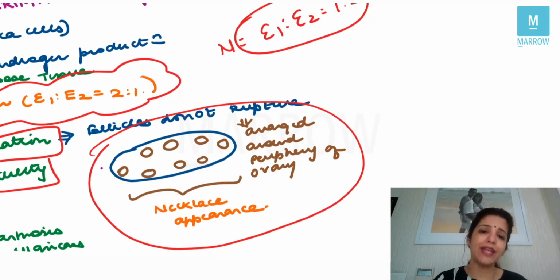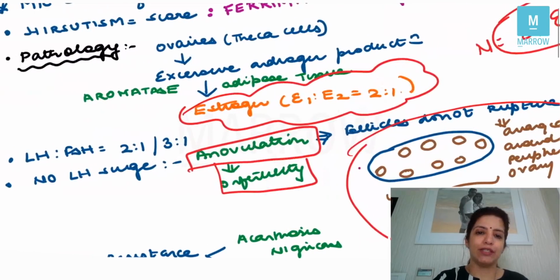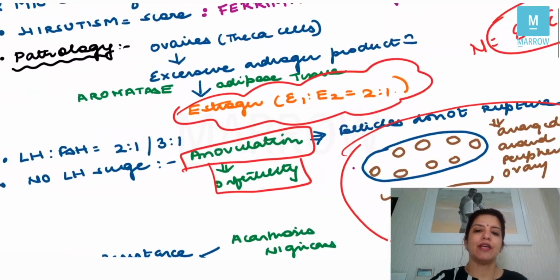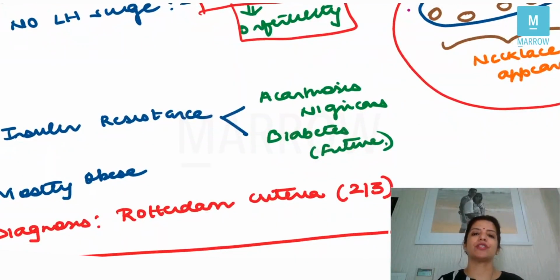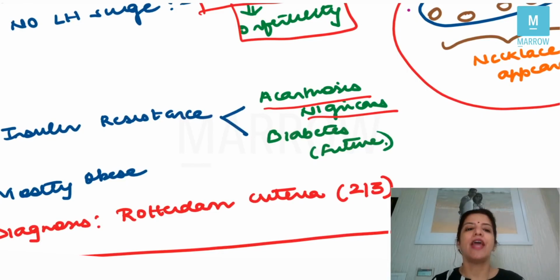Apart from all this, in PCOS patients, there is insulin resistance, and because of insulin resistance, there is acanthosis nigricans, which means that there are darkly pigmented patches on the nape of the neck and in the axilla, and in future these patients can have diabetes. Most of these patients of PCOS are obese, but that does not mean that obesity is a criterion to diagnose PCOS.